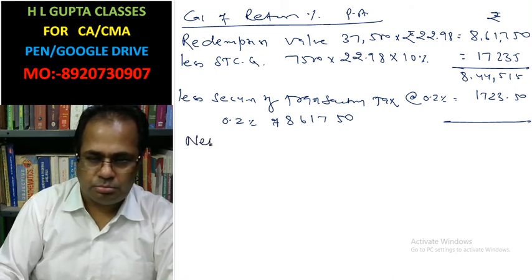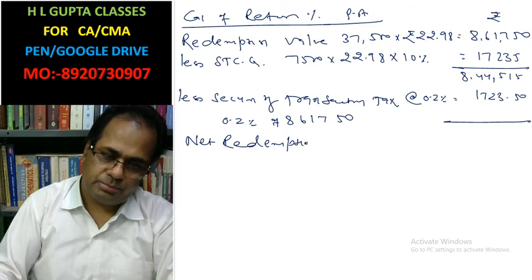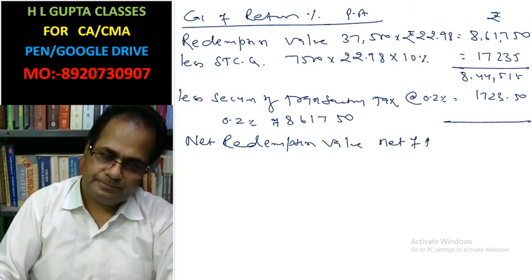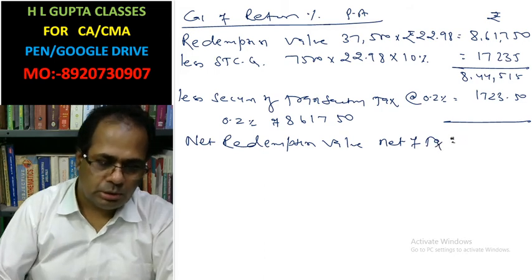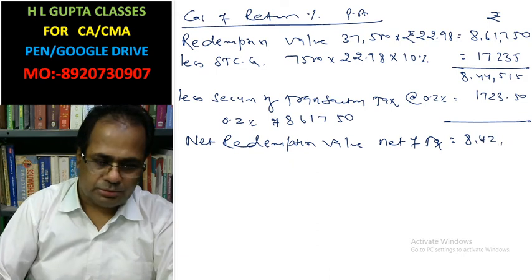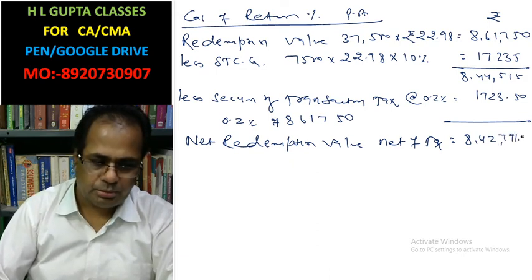Net redemption value net of tax is 8,42,791.50.